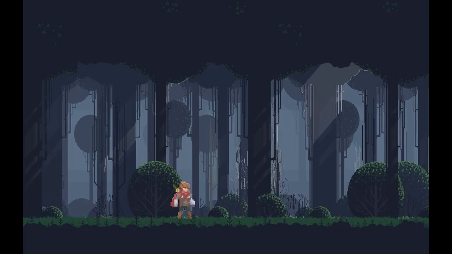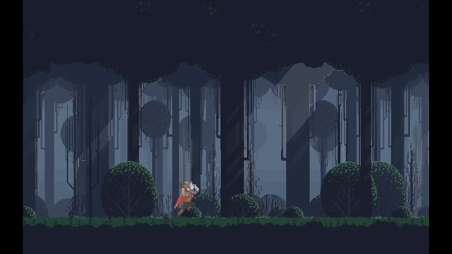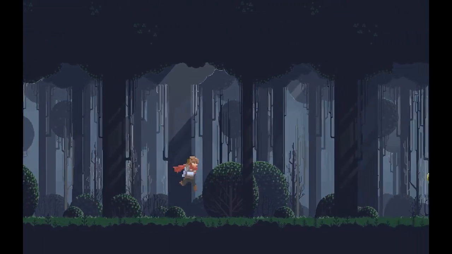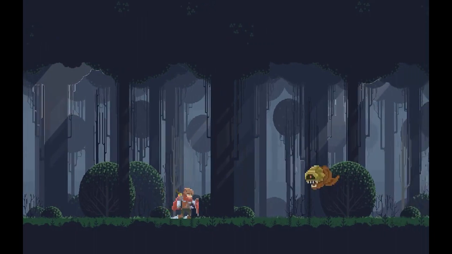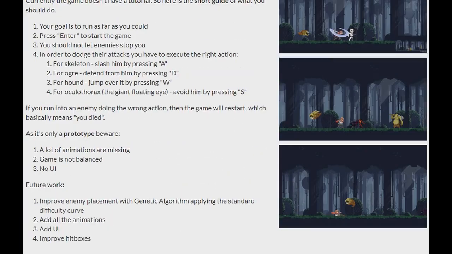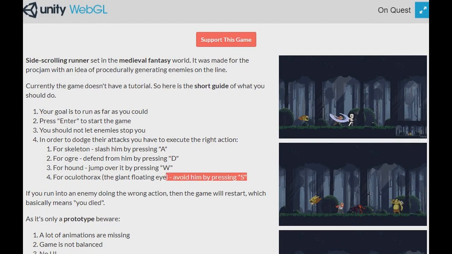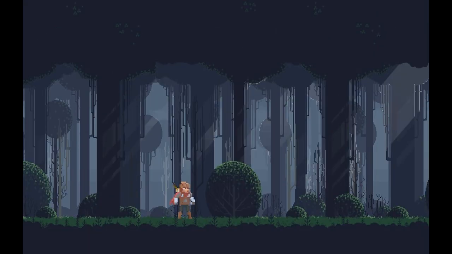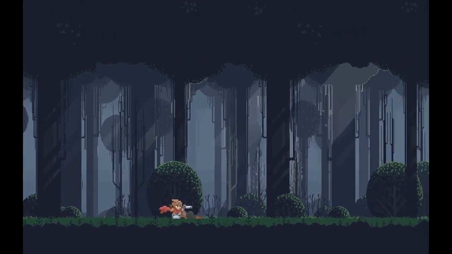Next. We're playing On Quest. How do we move though? Alright, I guess we press enter to start, and then we have like a couple of different attacks. This is the floating eye, so I believe it's W? No, okay. It gives us a bunch of attacks, so floating eye is S. Okay, I wish these were almost there so that we could have a tutorial with it. But that's okay.